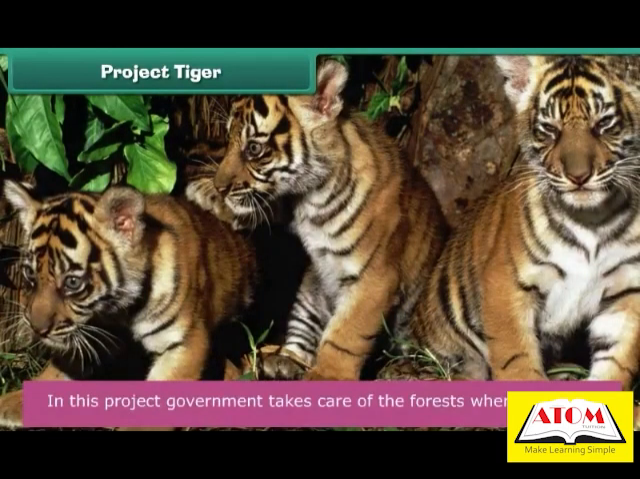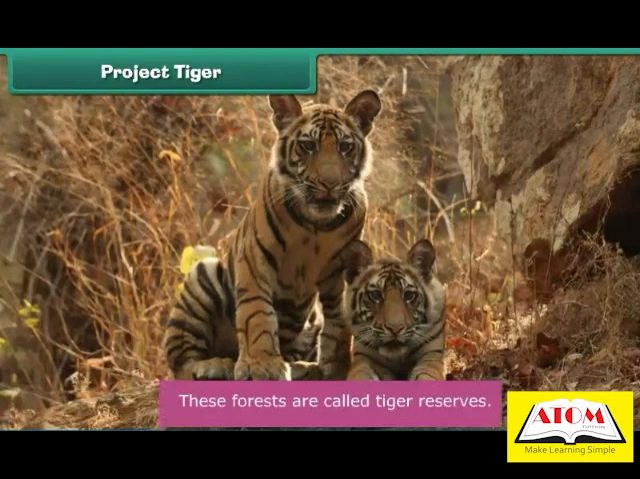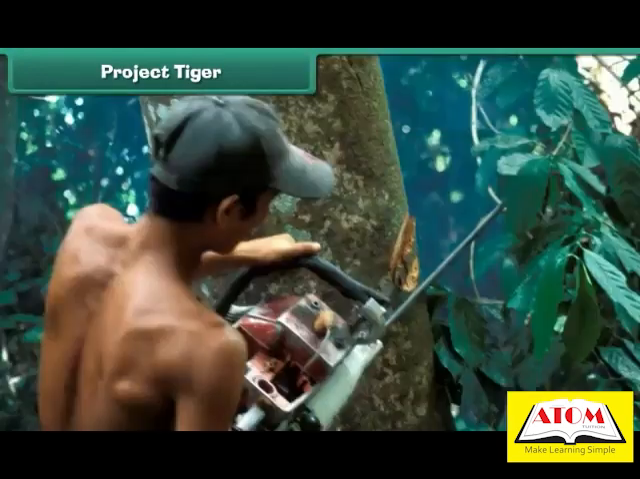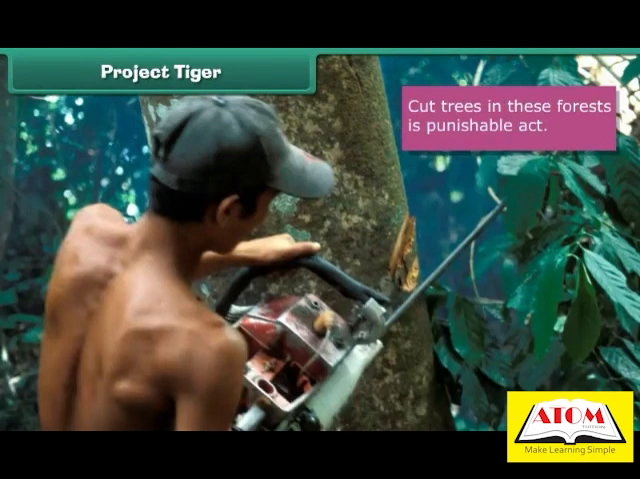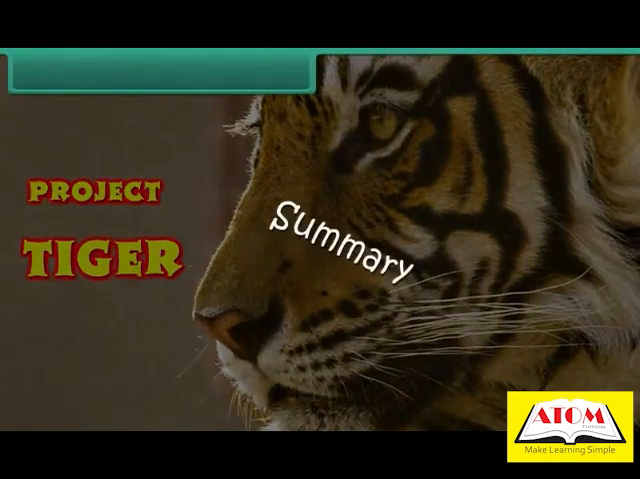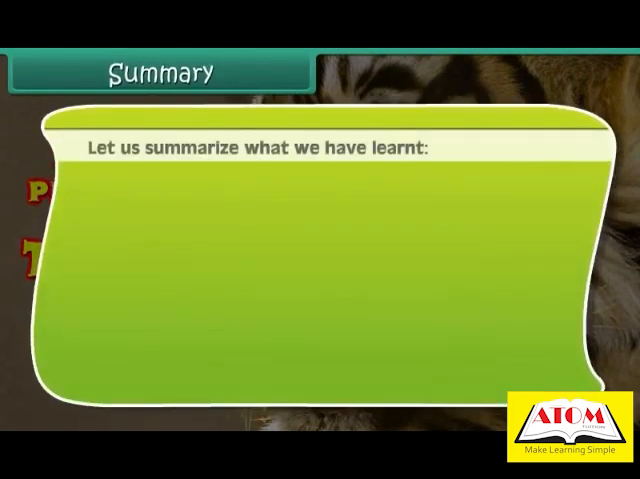In this project, government takes care of the forests where tigers live. These forests are called tiger reserves. Killing tigers and cutting trees in these forests is a punishable act. Summary. Let us summarize what we have learned.